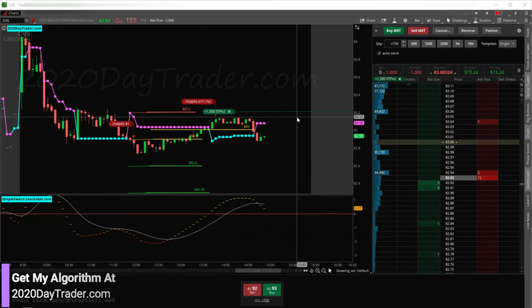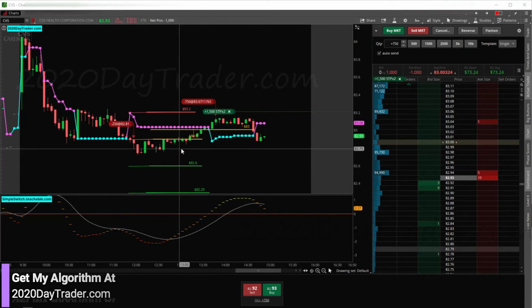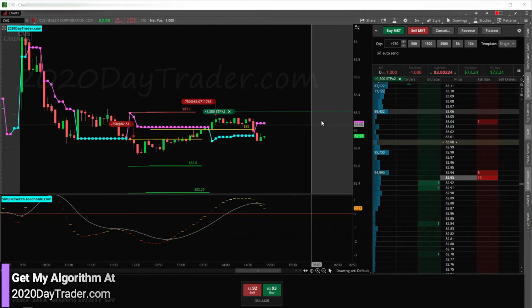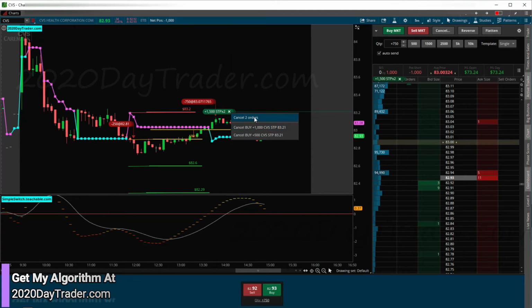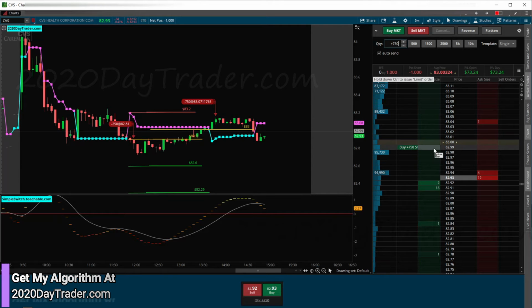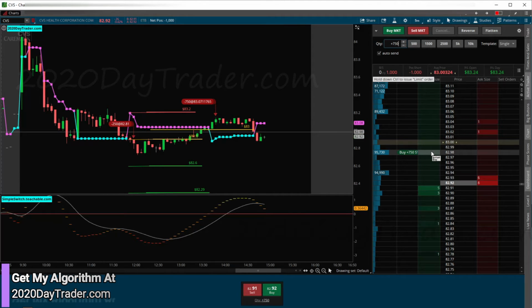All right, cool. So here we are with CVS. We did get that come back down here, but again, looking at this support area, now we could be looking for a new trend. So I'm going to go ahead and take this speed bump, cancel it, and put my stop in to the break-even area with this 750 plus maybe a couple bucks short. So I'm going to buy it back.